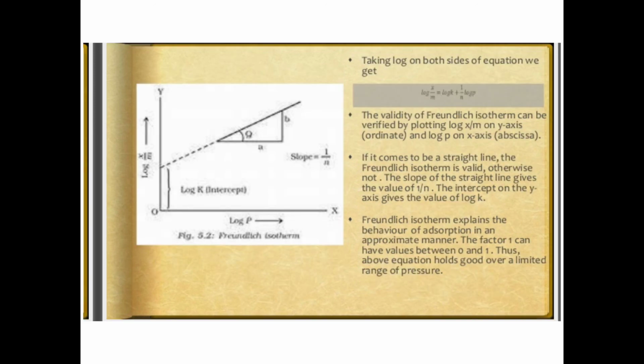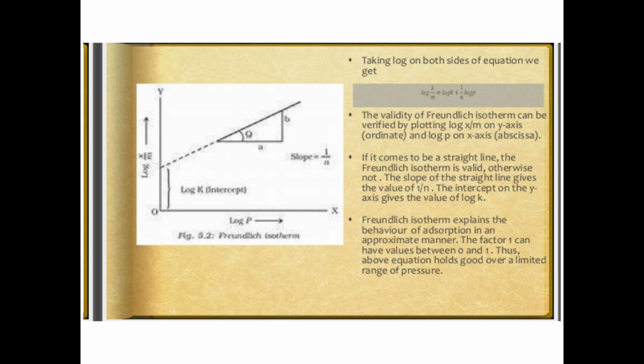Taking the log of both sides of the equation, we get log of x upon m equals log of k plus 1 upon n log of p. The validity of the Freundlich isotherm can be verified by plotting log of x upon m on the y axis and log of p on the x axis.